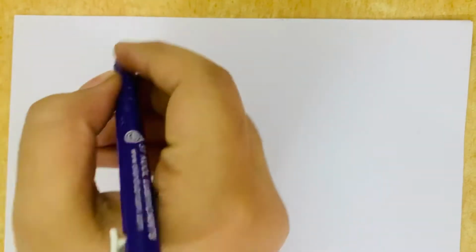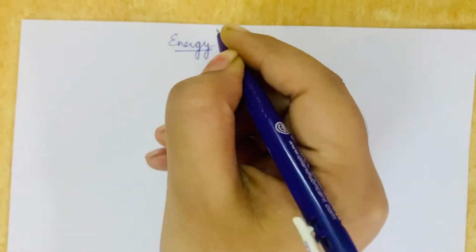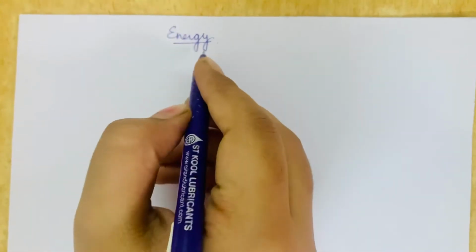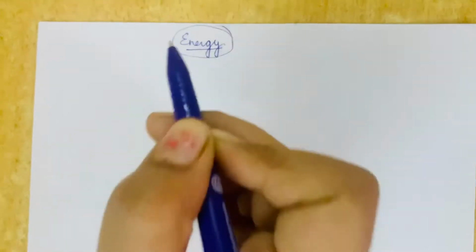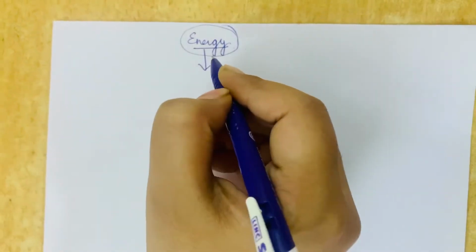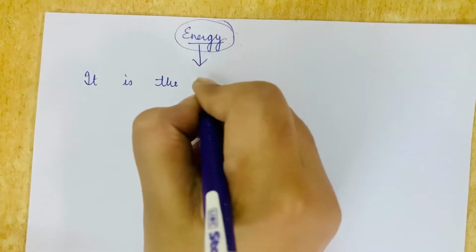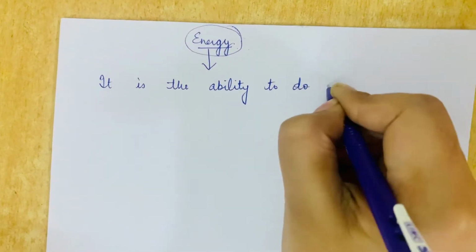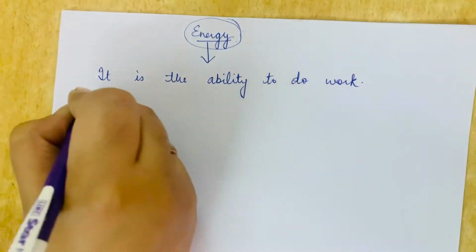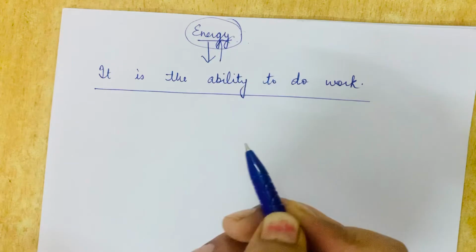Good morning, students. Now let us discuss the next article, that is article number 11.2, energy. What is energy? In physics, anything which is able to do work, we say it possesses energy. So the definition of energy is it is the ability to do work. And everyone has a different ability to do work, means every object has different energy.